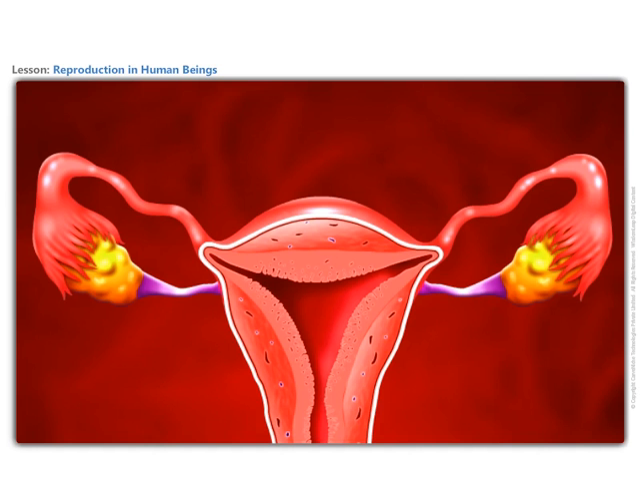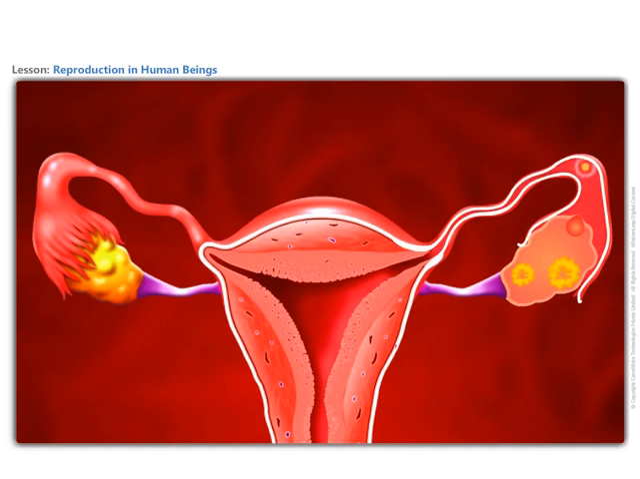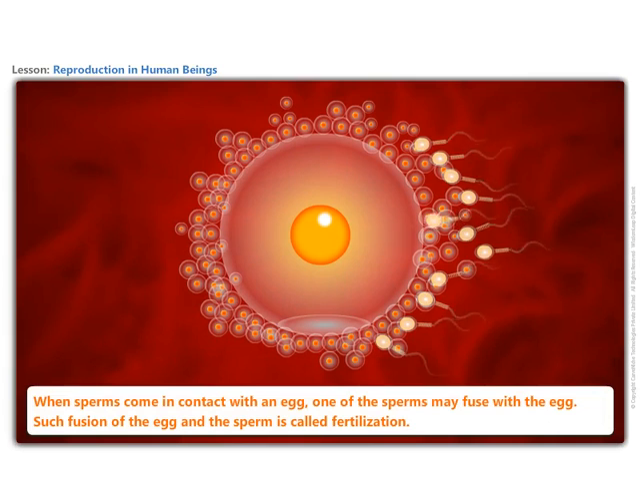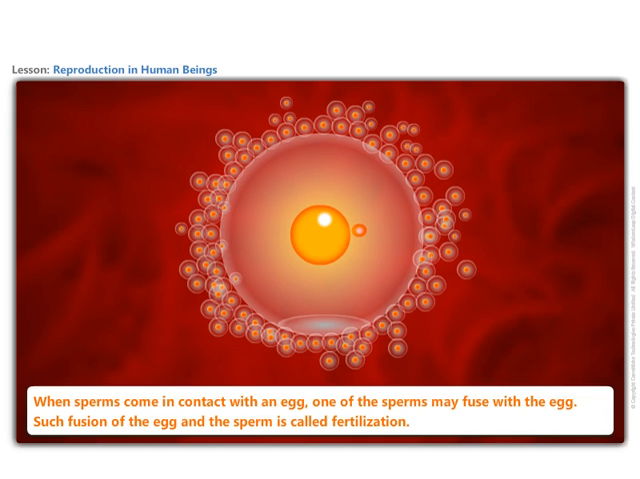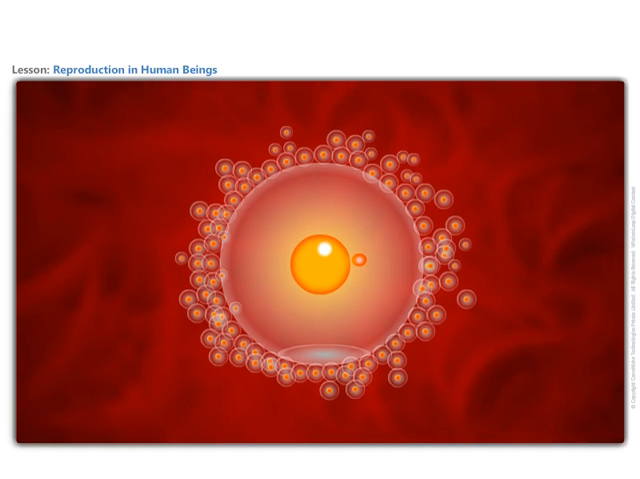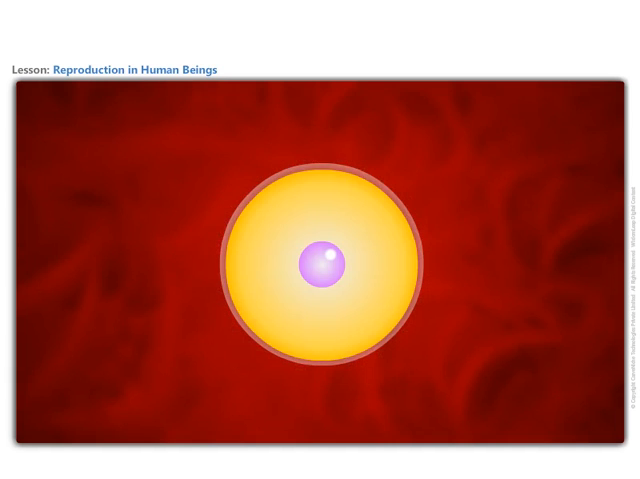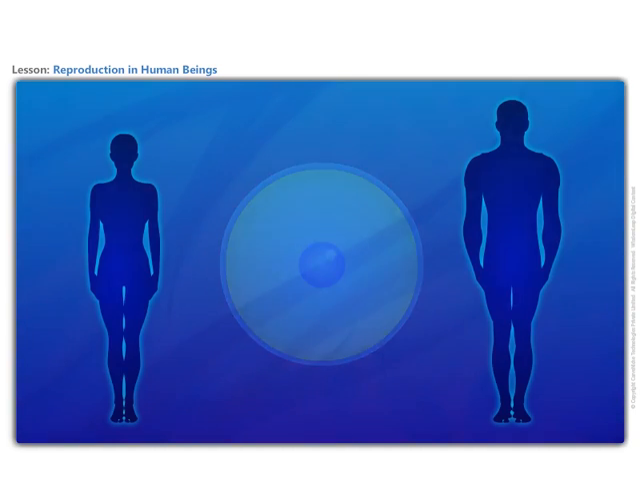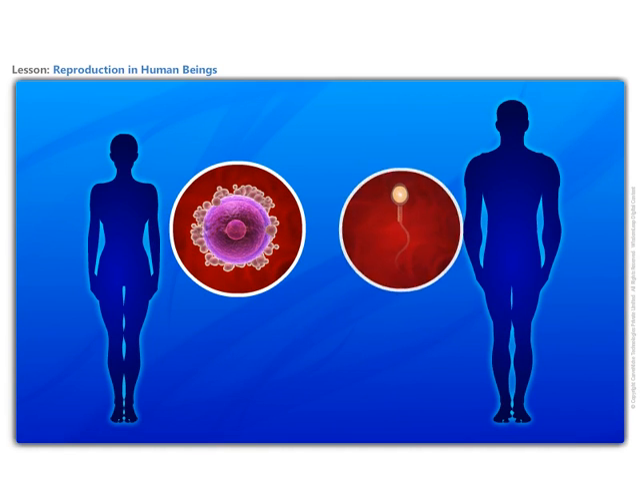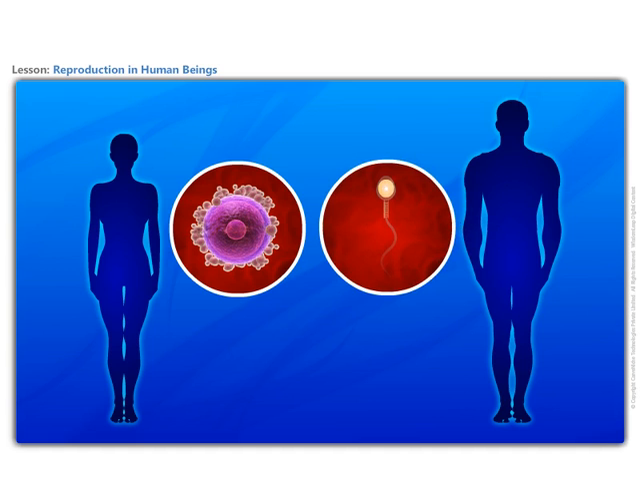The first step in the process of reproduction is the fusion of a sperm and an ovum. When sperms come in contact with an egg, one of the sperms may fuse with the egg. Such fusion of the egg and the sperm is called fertilization. During fertilization, the nuclei of the sperm and the egg fuse to form a single nucleus. This results in the formation of a fertilized egg or zygote. The process of fertilization is the meeting of an egg cell from the mother and a sperm cell from the father.